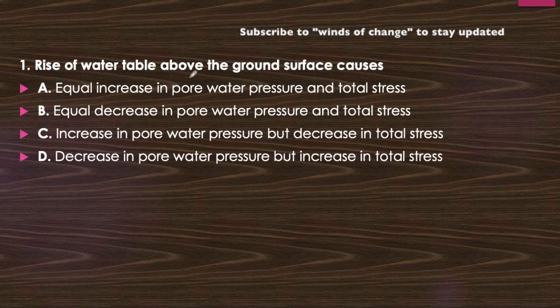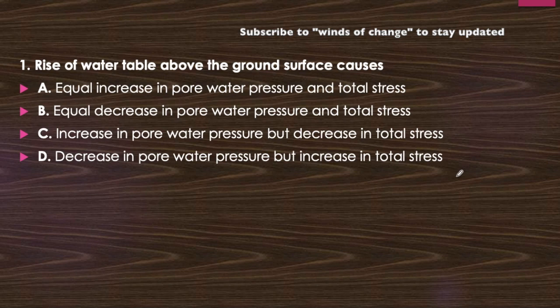Rise of water table above the ground surface causes. Rise of water table above the ground surface. What is the effect of this in the soil? Equal increase in pore water pressure and total stress. Equal decrease in pore water pressure and total stress. Increase in pore water pressure but decrease in total stress, or decrease in pore water pressure but increase in total stress. Just think about it.